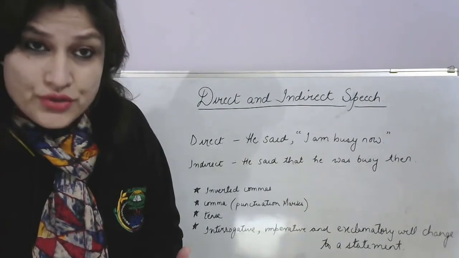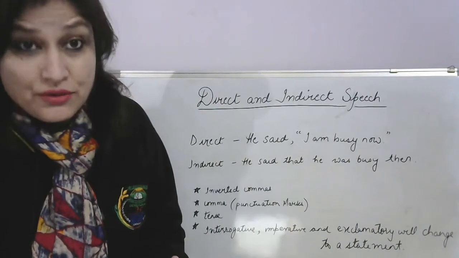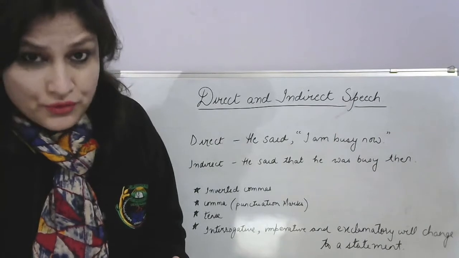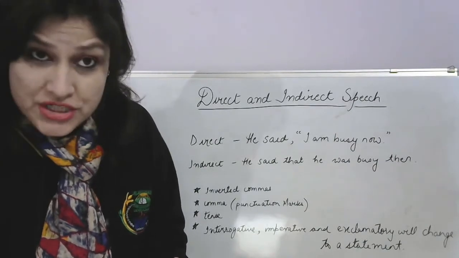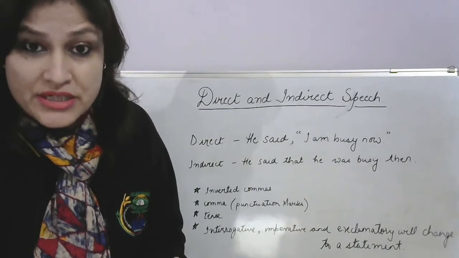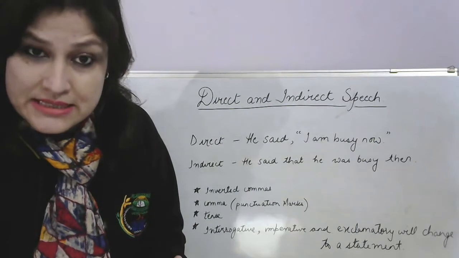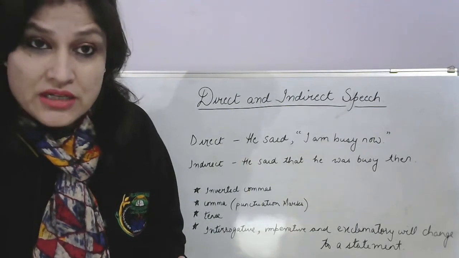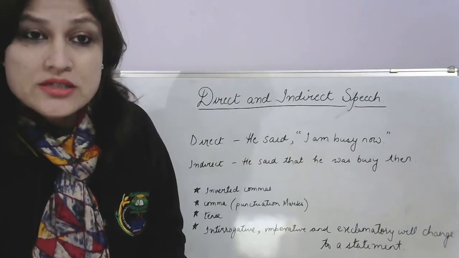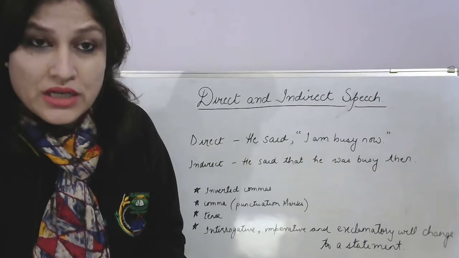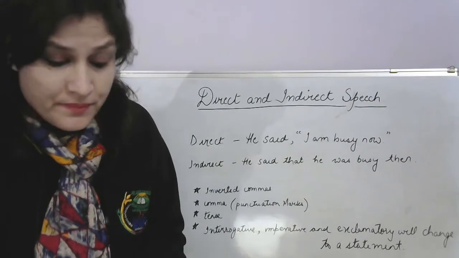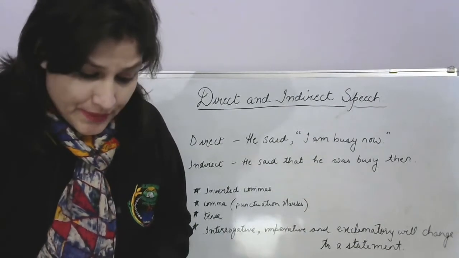Okay, I've given it here. The first thing that you need to keep in mind is the inverted commas. If it is in the direct speech, you have to put inverted commas, comma, of course, all the punctuation marks. If it is a question, I need a question mark. If it's an exclamatory sentence, then of course an exclamatory mark. You have to take care of the tenses as well. And if it's an interrogative, imperative, exclamatory, all the three, you'll be changing it into a statement. A simple statement without any punctuation marks when you're changing it into indirect. Okay, so let's continue with the chapter here.